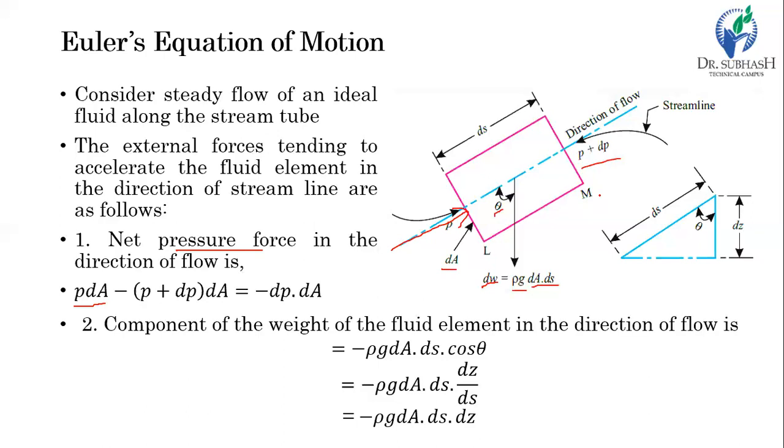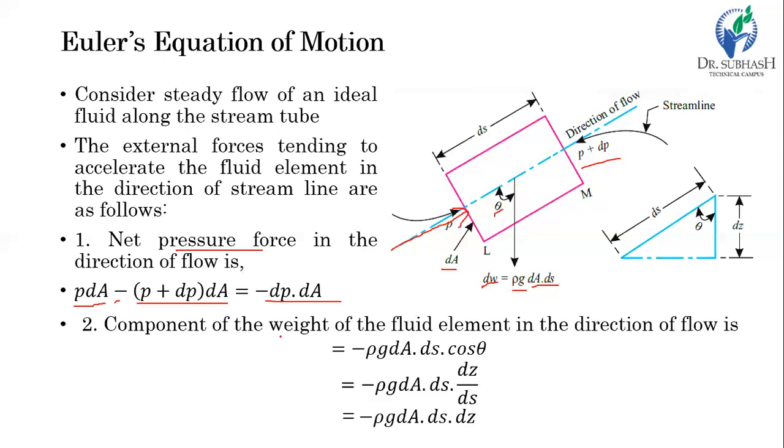On the opposite side, M, again let's consider the definition of pressure force, which is the intensity of pressure times the area. Here the area is again dA only, because we have considered a perfect rectangular control volume, so the area will not change. And the intensity of pressure is a little different, P plus dP. So the opposite pressure force is P plus dP into dA. We have taken it as negative because the direction of this pressure force is opposite to the considered direction. So the subtraction of these two forces gives negative dP into dA. This is the net pressure force acting on this control volume.